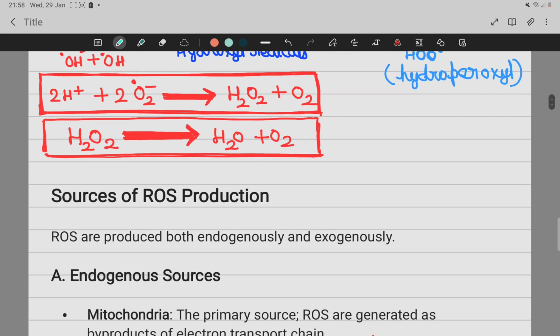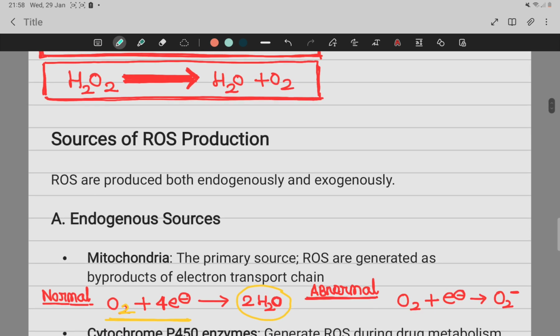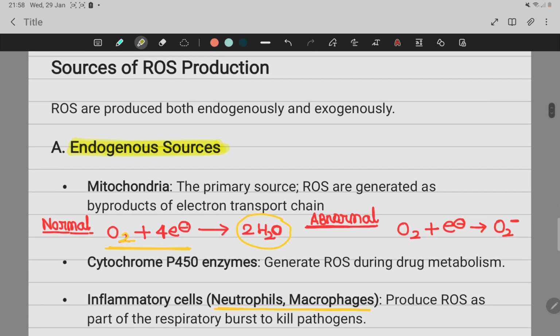What are the sources of reactive oxygen species? Let's see it in detail. It has two sources. The first source is endogenous sources, meaning in our body reactive oxygen species are forming. Like in mitochondria, which is the major site of formation of reactive oxygen species.